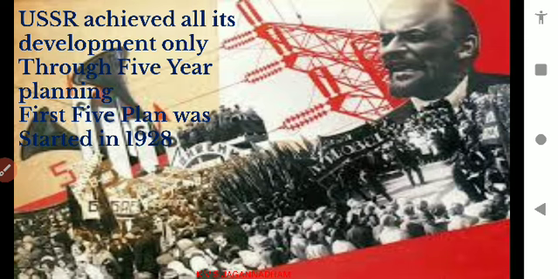USSR was the first country which followed the planning system. India was also another country which followed the 5-year plan after Russia. So in these 5-year plans, there was a planned development. They gave importance and priority to need-based production, whichever was needed first.